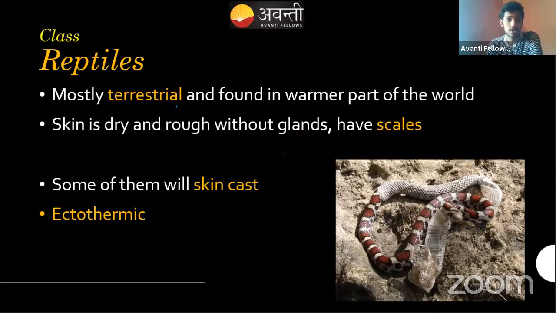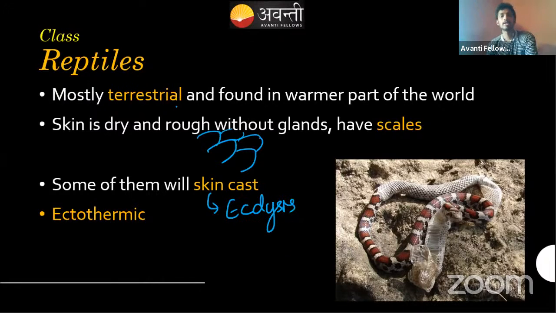They don't have any mucus or any glands, and they do have scales. There is no separation of different types of scales; simple types of scales will be here. The second one, some of them cast their skin. How do we call it? We call it ecdysis. Okay, ecdysis.